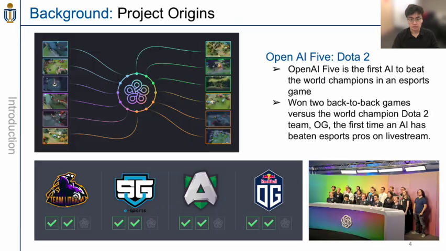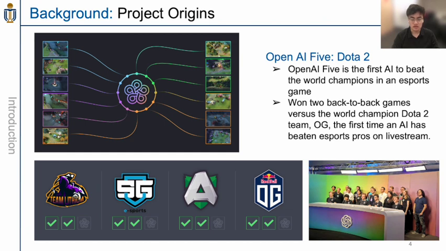First, introduction. I would like to talk about the project origins firstly. There was big news in 2019 in the AI area: the OpenAI Five game bot on Dota 2. It beat the world champion Dota 2 team OG, and it is the first time that an AI has beaten a professional esports team on live stream. It is very impressive for us.